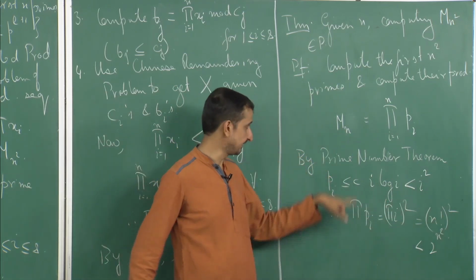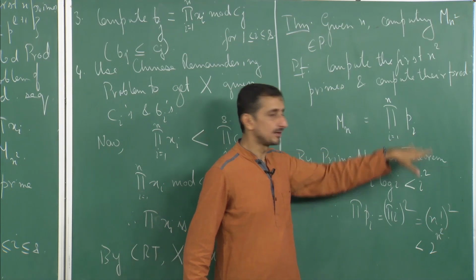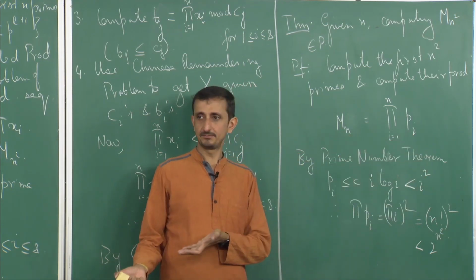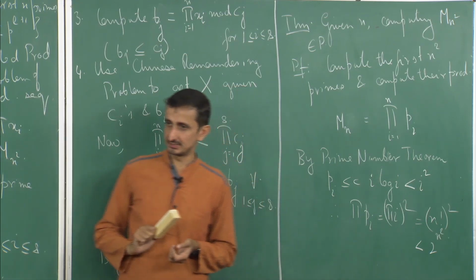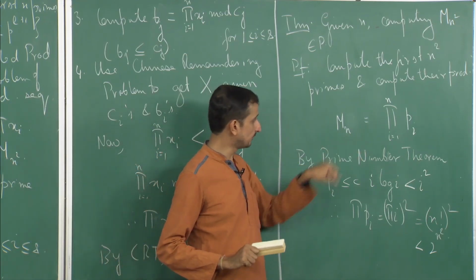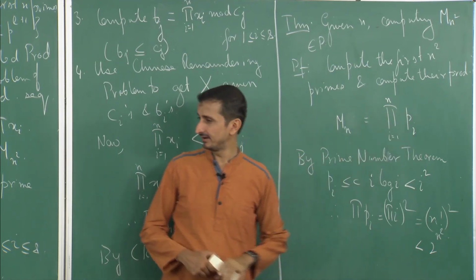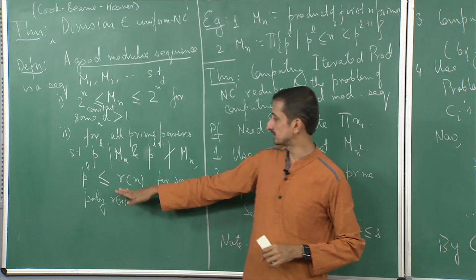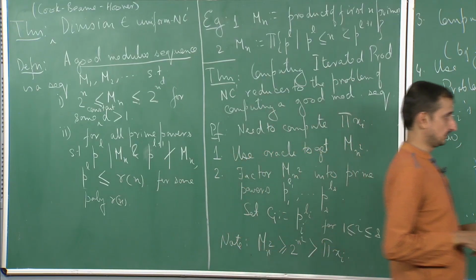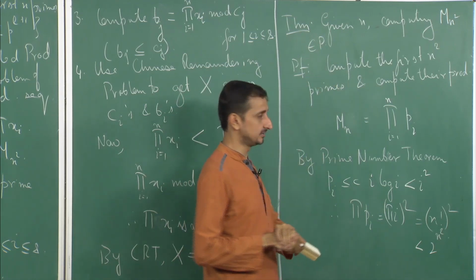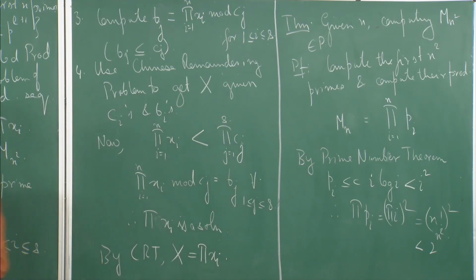So one condition is satisfied. Of course, each prime is at least 2, so therefore mn is greater than 2 to the power n. So the other condition is also satisfied, and by the prime number theorem, once again the only factors are the primes, each prime is bounded by n log n. N log n is of course a polynomial, so it is satisfying the next condition also. So this is basically showing that computing the first n primes gives us a good modular sequence.